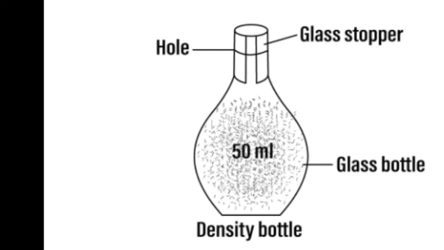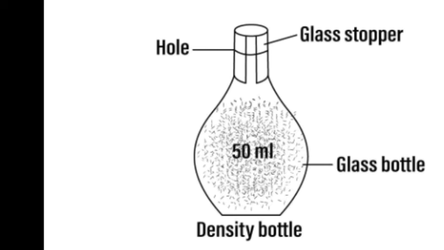As we know, the density of water is 1 gram per cubic centimeter. So the mass of water in the bottle will give the volume of that density bottle. So mass of water is m2 minus m1. It means the volume of the liquid is m2 minus m1 cubic centimeter.